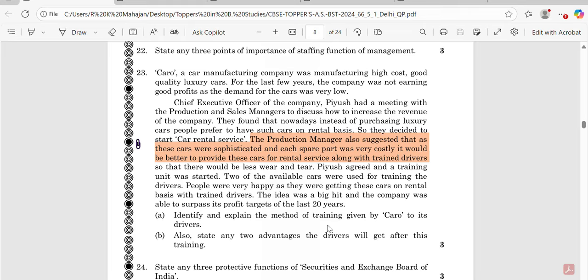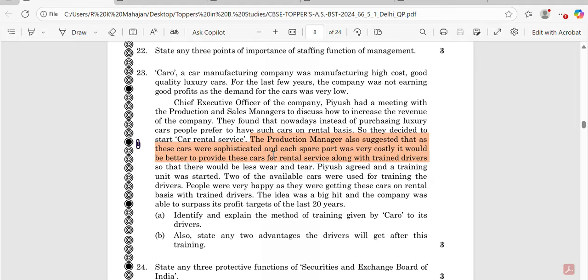There are basically two types of methods of training: off the job methods of training and on the job methods of training. Now we have to go through the case study so that we can identify the method of training. I have highlighted the lines. Here you can see the production manager suggested that these cars were sophisticated and each spare part was very costly.